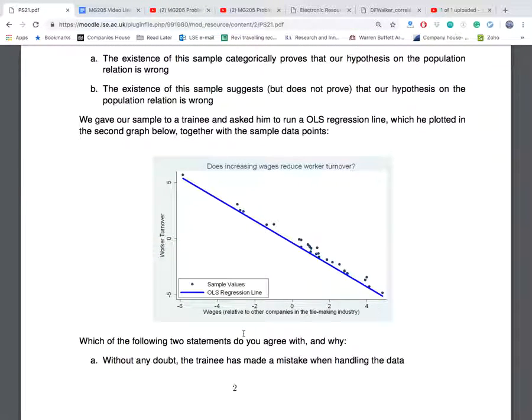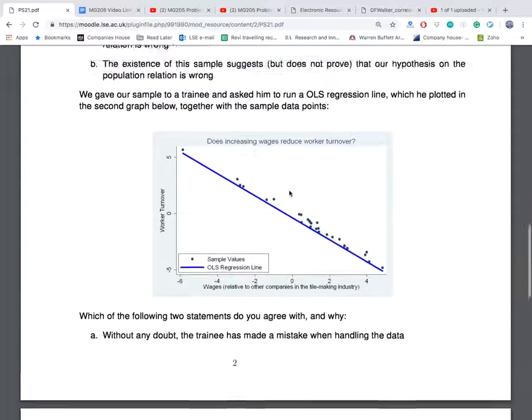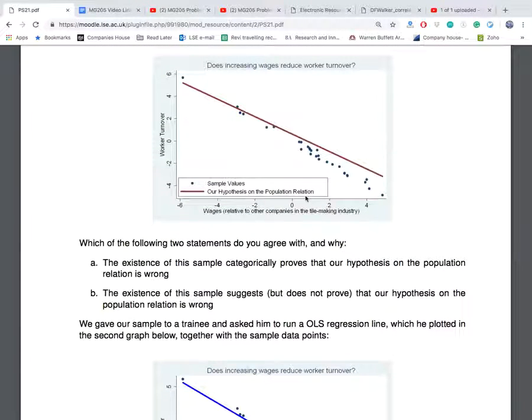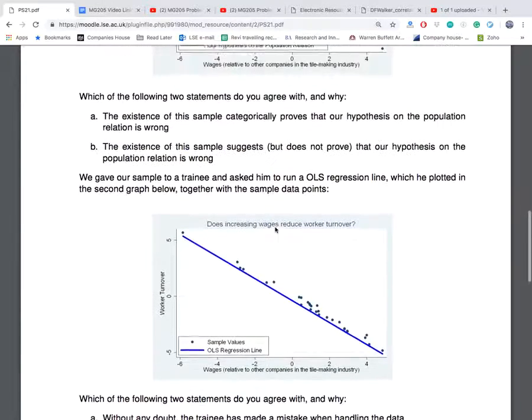Let's go to part B. We gave our sample to a trainee and asked him to run an OLS regression. So this sample here should look exactly like the sample here. Note this is the hypothesized population relationship. This is our OLS regression line.